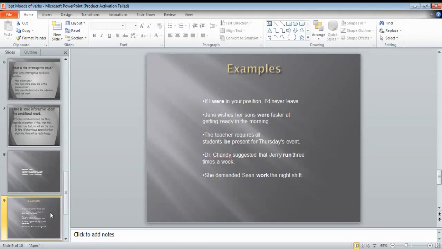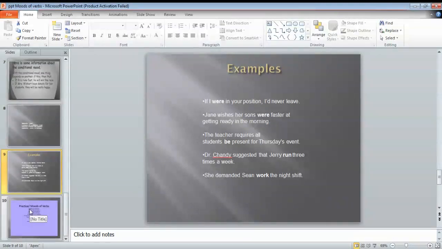Dr. Shandy suggested that Jerry run 3 times a week. So just the kind of suggestion is there. We do not know whether the suggestion would be fulfilled or not. So again, the situation is untrue or unfactual. She demanded he work the night shift. So in all these sentences, we see that either a wish is there, or some prayer is there, or some unfactual condition is there. So whenever you see such kind of sentences, the mood of the verb will be subjunctive.